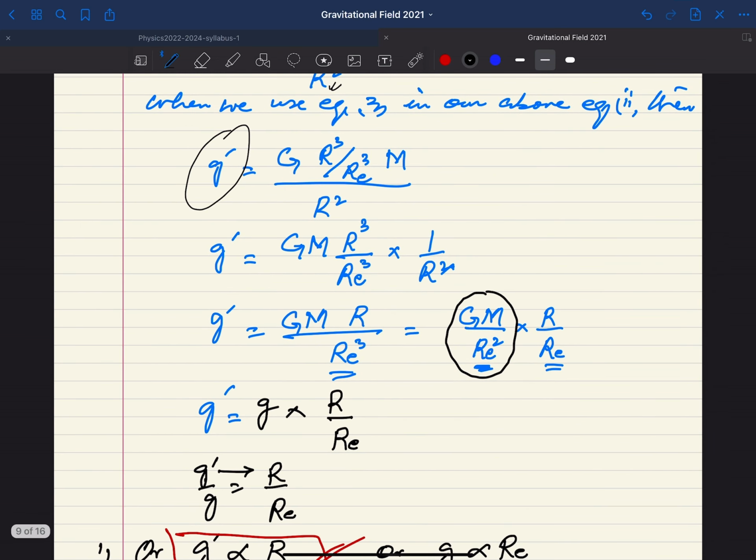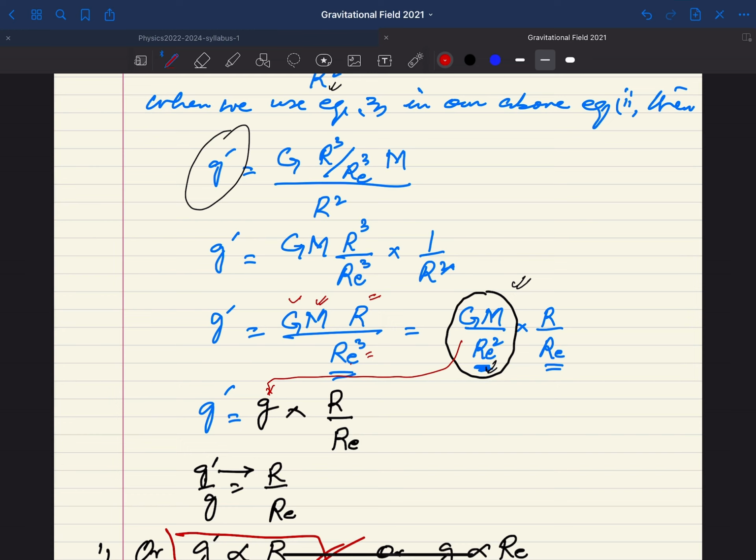A number of things will be cancelled out, or simply taken as constant. Like here, when you write G M over Re², this is nothing but g. So here you have actually the situation G, M, r, Re³.